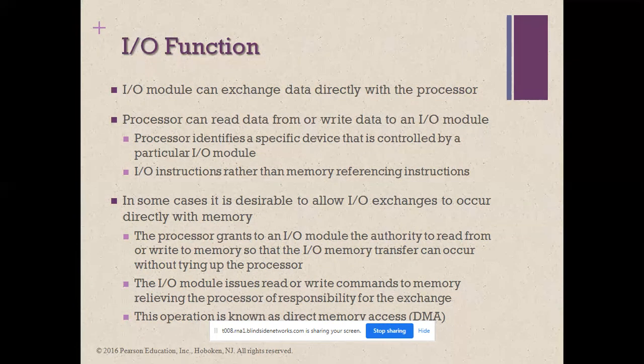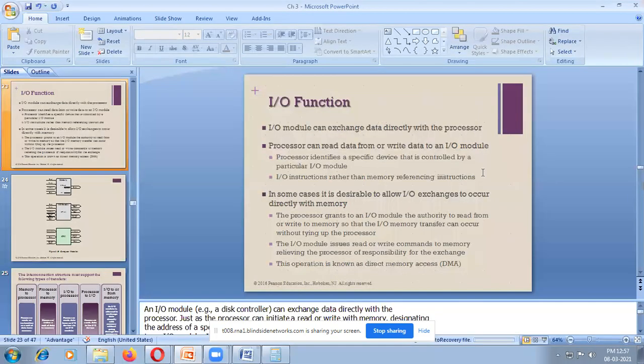The IO module uses read or write commands to memory, relieving the processor of responsibility for the exchange. Sometimes the IO function, the input and output operation function, is a big operation. That's why we have microprocessors like i5, i6, i7, i9 and so on.